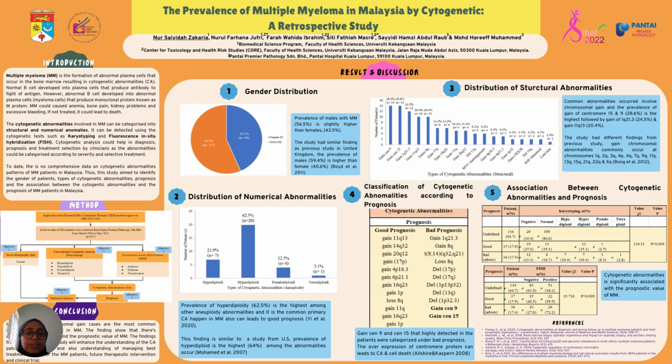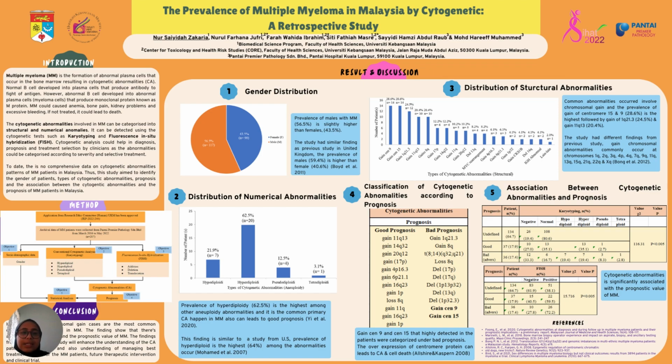And the last one is to find the association between these abnormalities and the prognosis, and we found that both cytogenetic abnormalities from FISH and karyotyping are significantly associated with the prognosis.